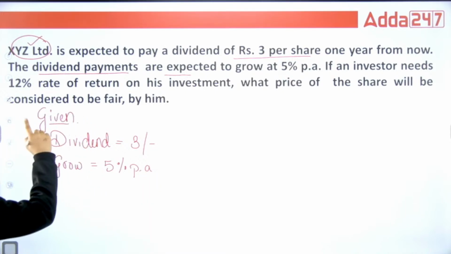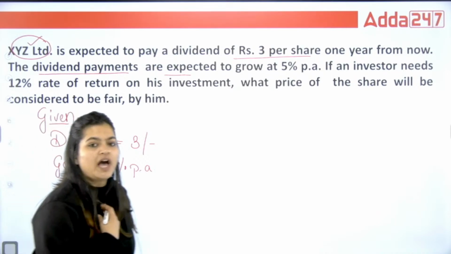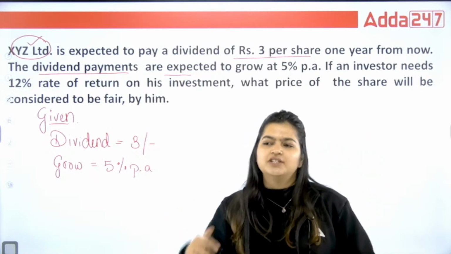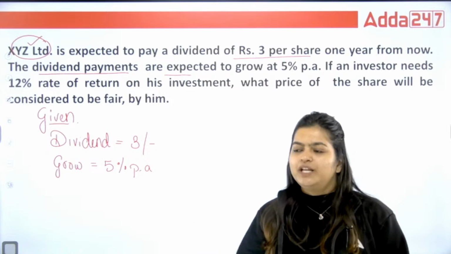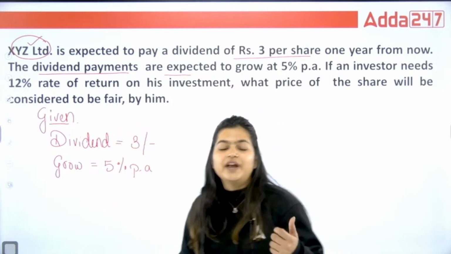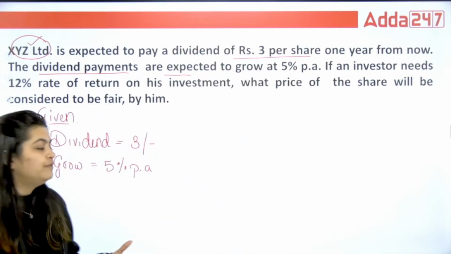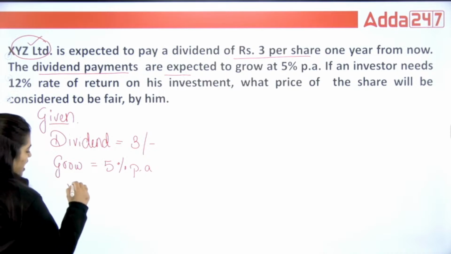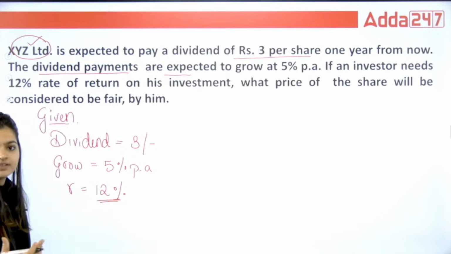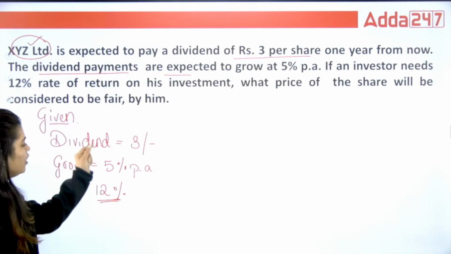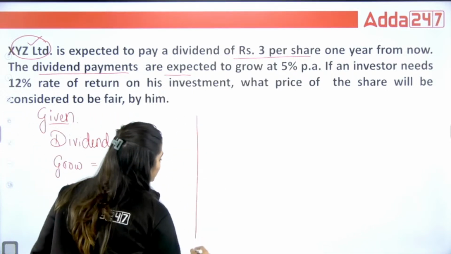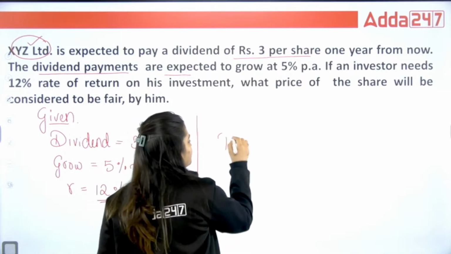And the investor needs, okay, now as an investor, suppose I want to purchase XYZ company's share. As an investor, I also want some return, I want 15% return, I want 20% return. So the expectation of an investor is what? That 12% rate of interest. As an investor, I want 12%. So this is your R amount. And you can see there is a growth of 5% per year, and this is the constant growth. So what model can you use for valuing your shares?